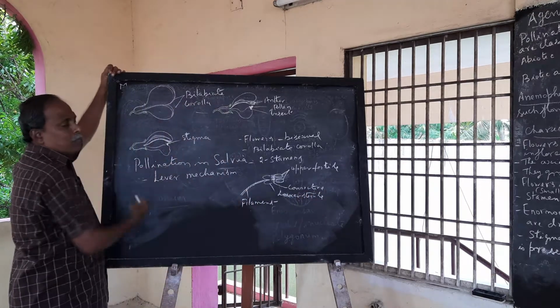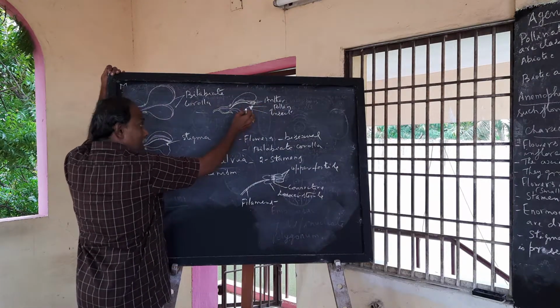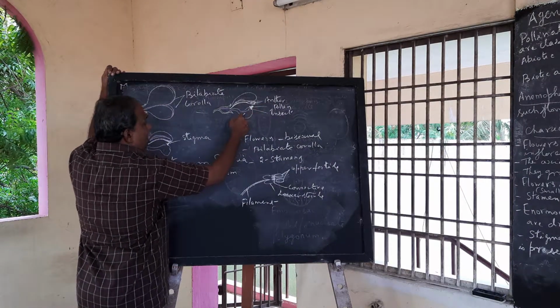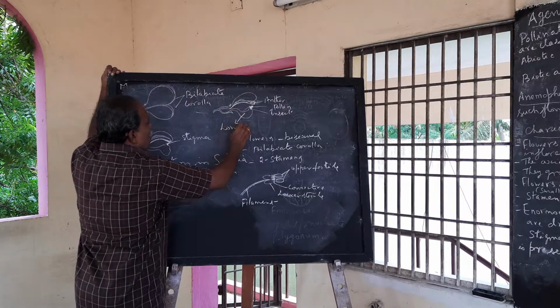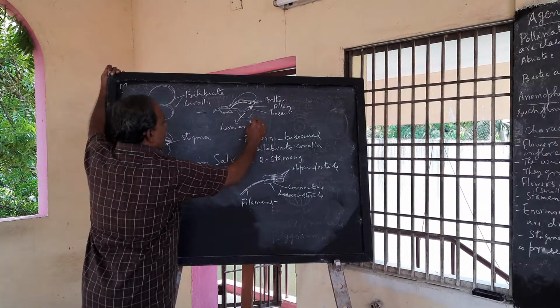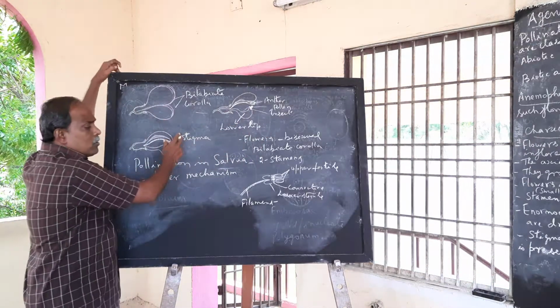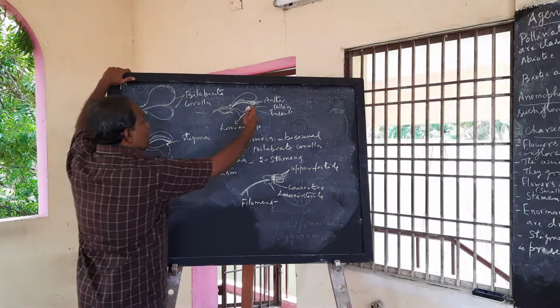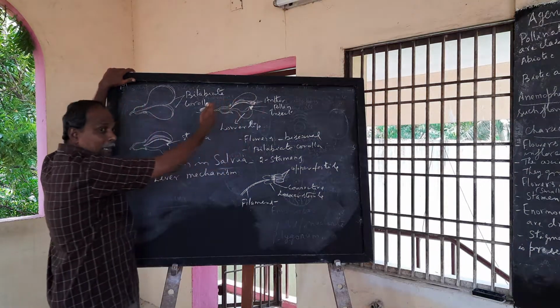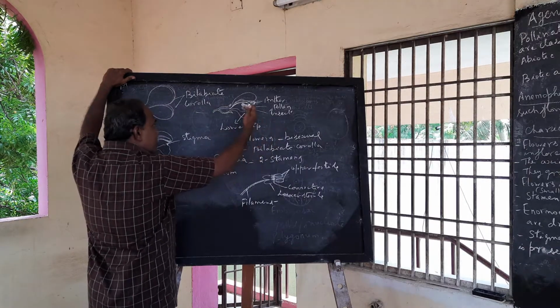Now what happens there? The visiting insect enters the flower and sits on the lower lip, which acts as a platform for the visiting insect. When it enters, it tries to get the nectar from the flower.